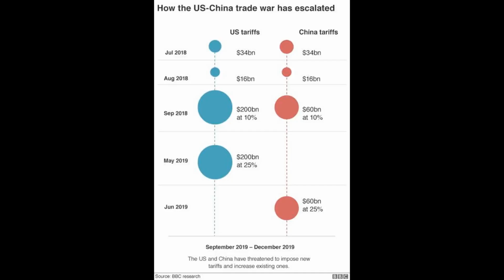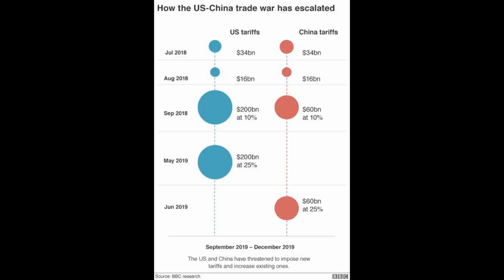Timeline of key events. July 6, 2018, U.S. imposes first round of tariffs. September 24, 2018, U.S. implements tariffs on $200 billion of Chinese goods. December 1, 2018, U.S. and China agree to a temporary truce. January 15, 2020, Phase 1 trade deal is signed. 2020 to 2023, ongoing evaluations of tariffs and trade relations amid the pandemic.